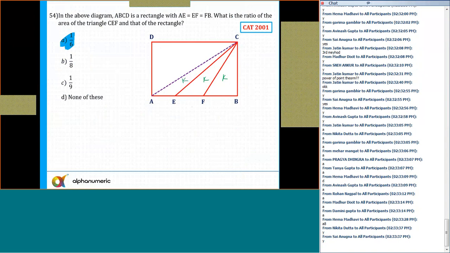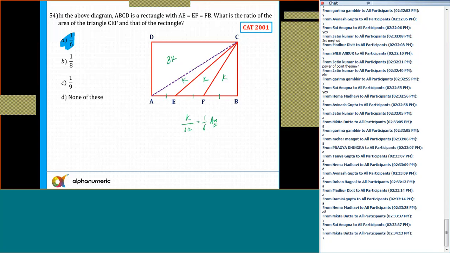And the area of the triangle ABC is 3K. So the area of the triangle ADC is also going to be 3K, because a diagonal always divides the rectangle into two equal areas. Remember these three bases are equal, so bases are equal, height is same, so area is same. So what is the ratio of the area of the triangle CEF, which is K, to the area of the rectangle, which is 6K? The answer is equal to 1 by 6. So an easy one, very easy. Is it clear now? Can I move to the next slide?